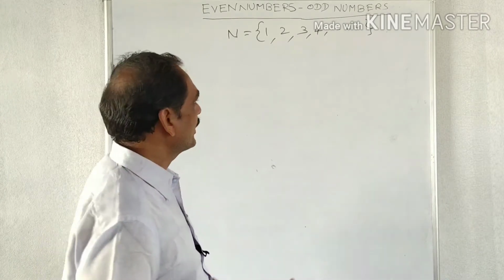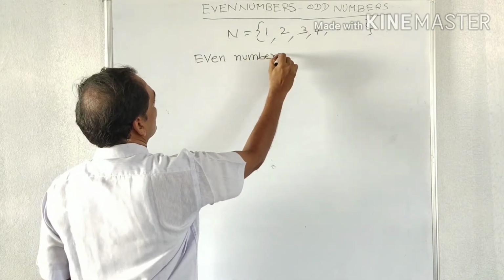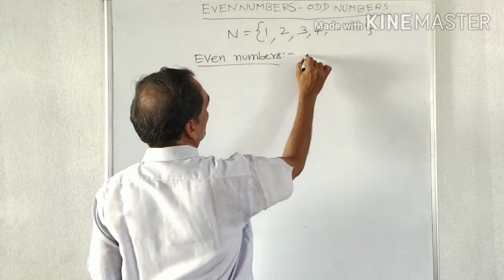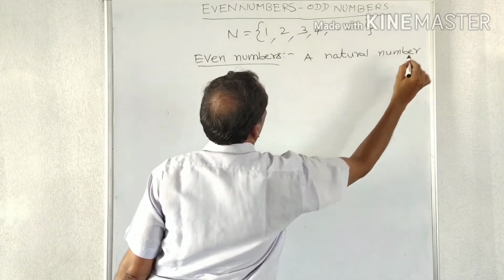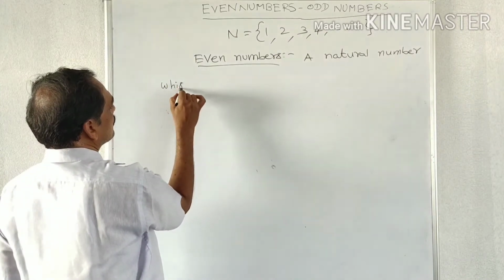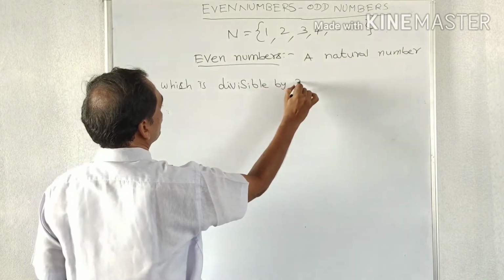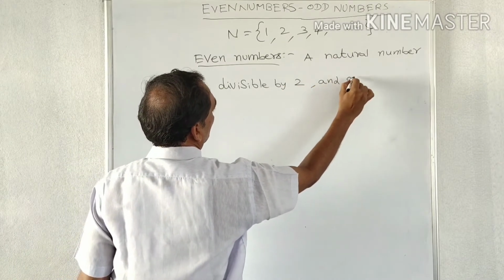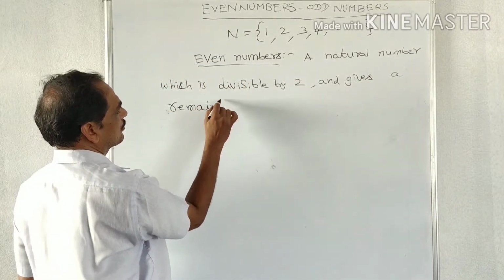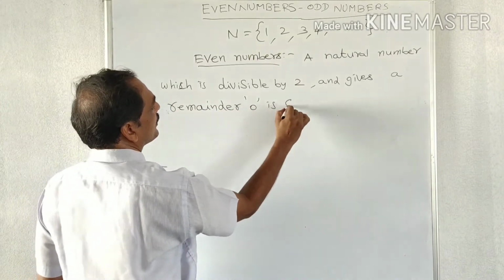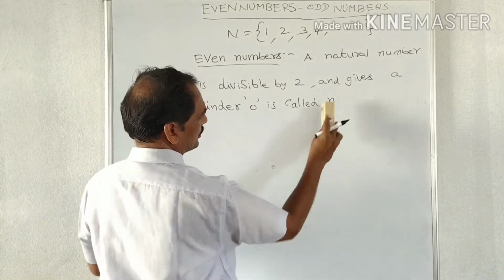Even numbers. The definition: a natural number which is divisible by 2 and gives a remainder 0 is called an even number.